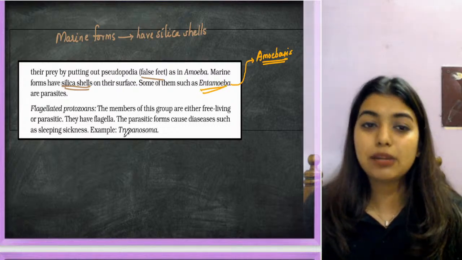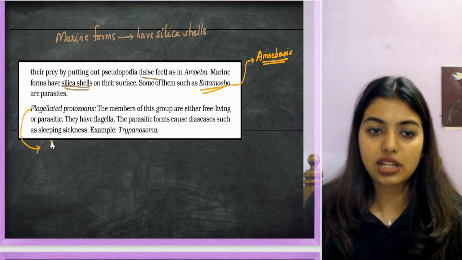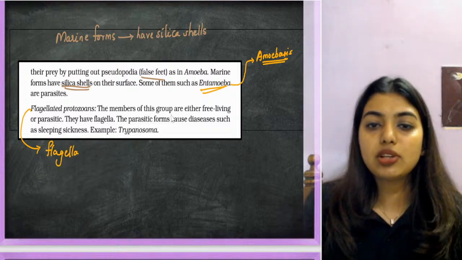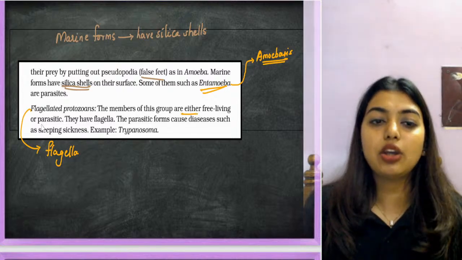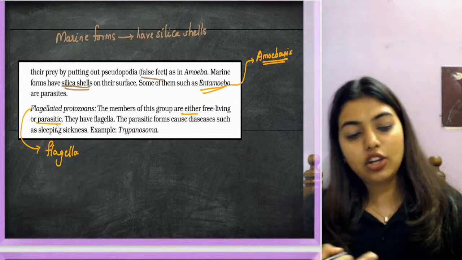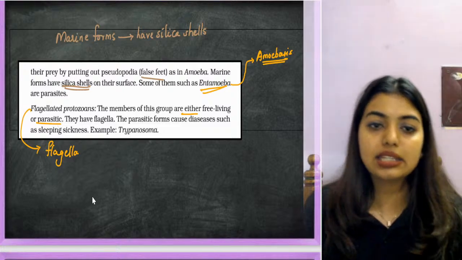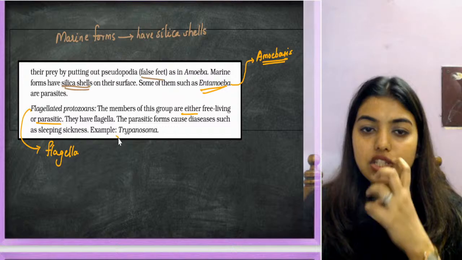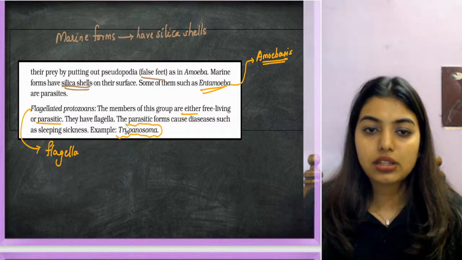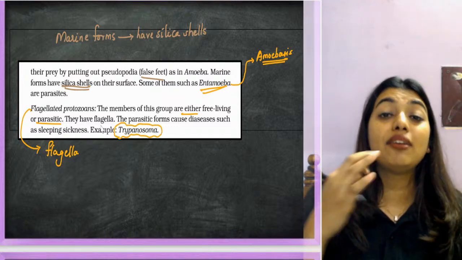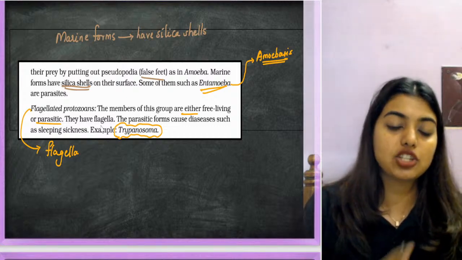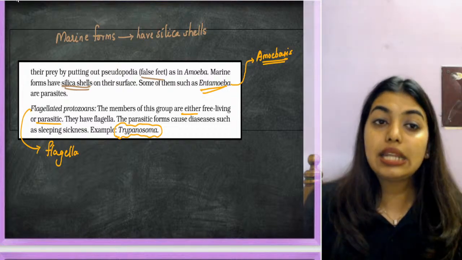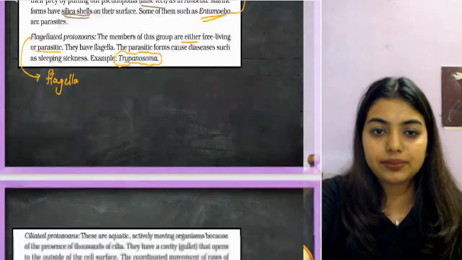Now flagellated protozoans, from the name itself you know flagella they have. The members of this group are either free living or parasitic. They have flagella. The parasitic form causes diseases such as sleeping sickness, which is caused by Trypanosoma. This you have to remember. Flagellated protozoans means they have flagella. Amoeboid protozoans means they have pseudopodia. Okay, don't write it as amoeba. Like amoeba, they have pseudopodia.